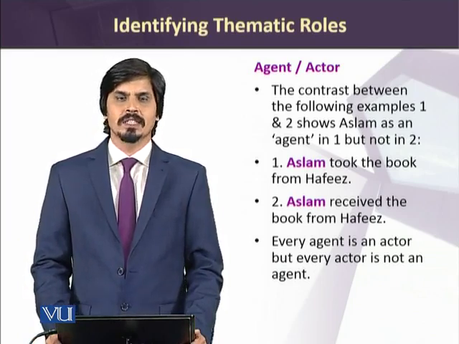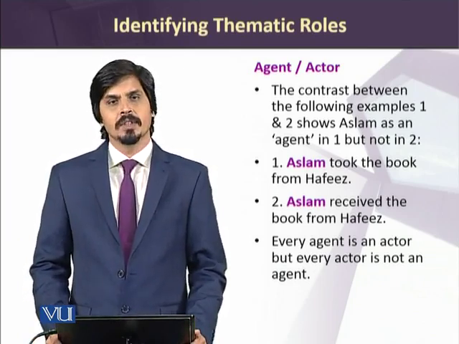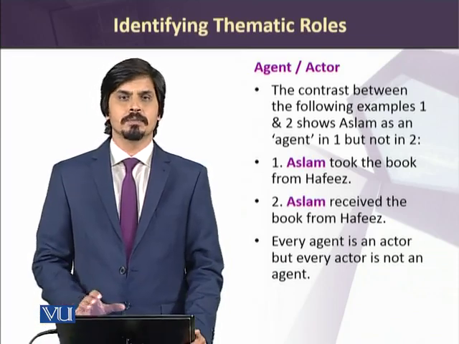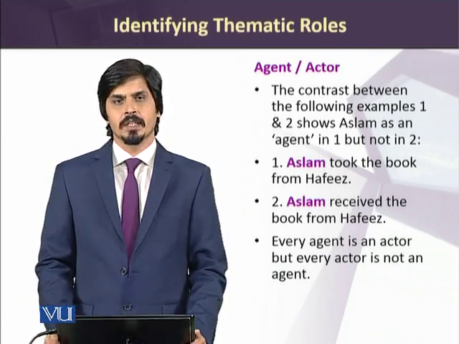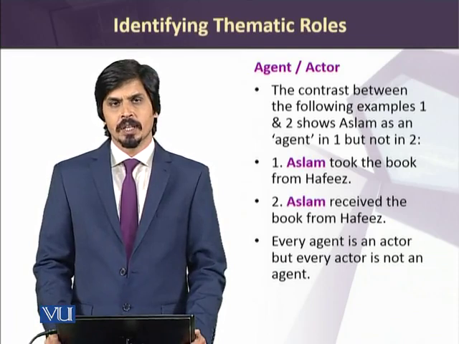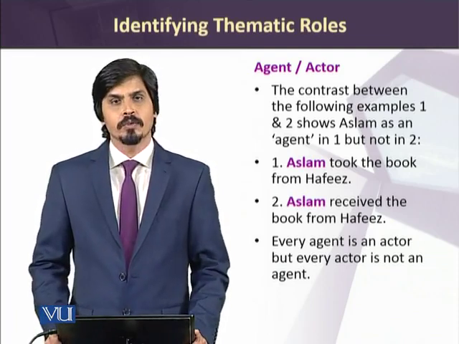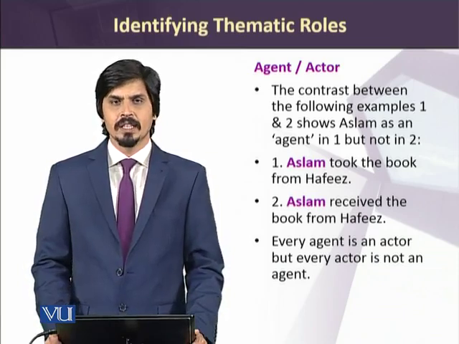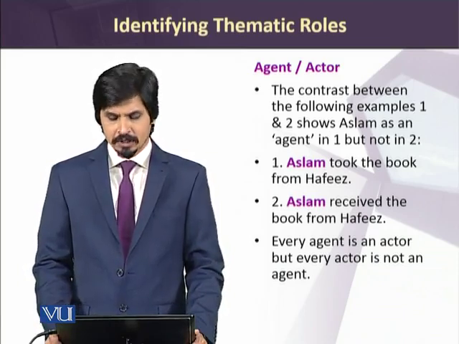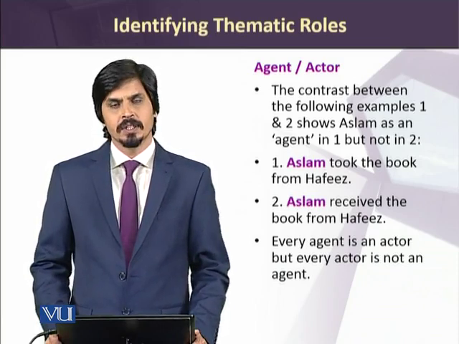If you just look at examples 1 and 2 here, the same action is being described differently in these two examples. The first example says Aslam took the book from Hafiz. And in the second example, we see Aslam received the book from Hafiz.